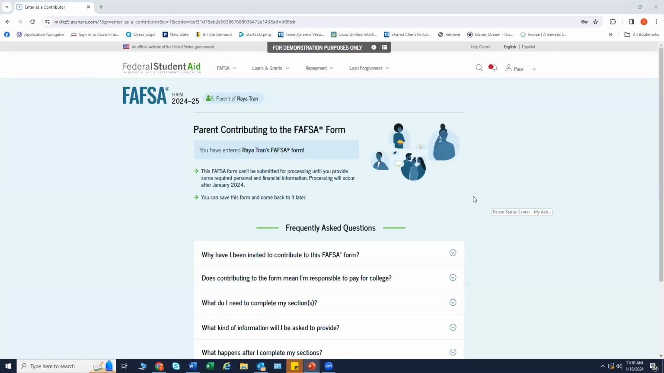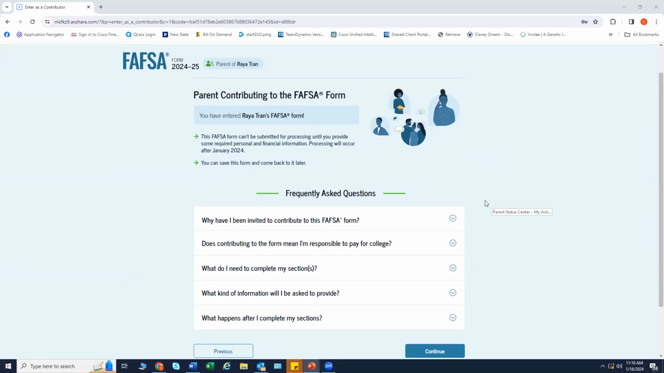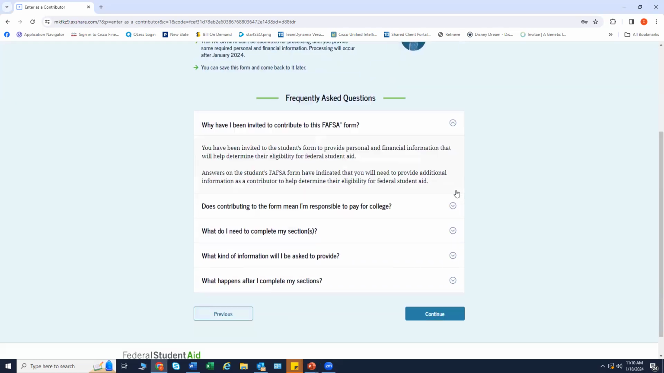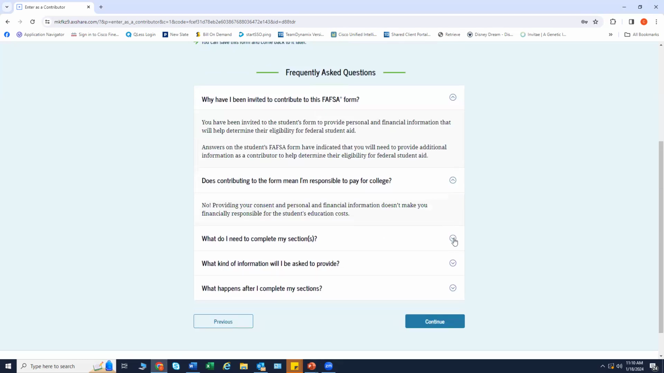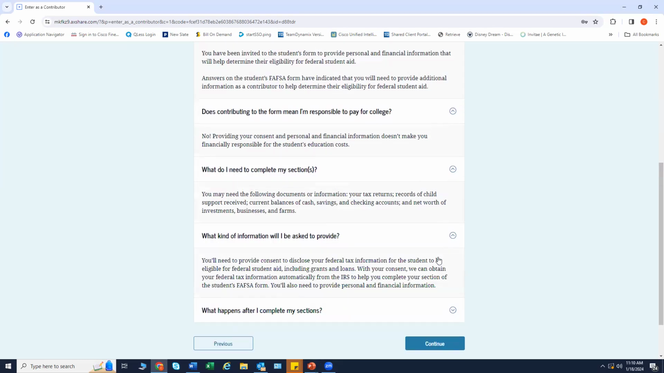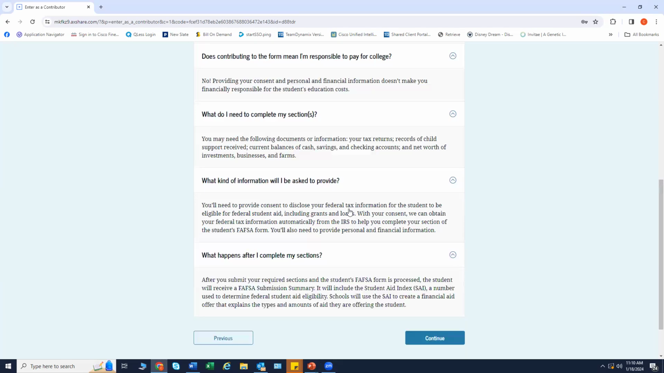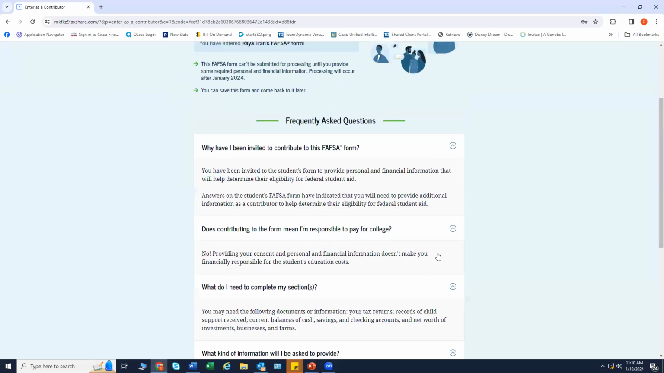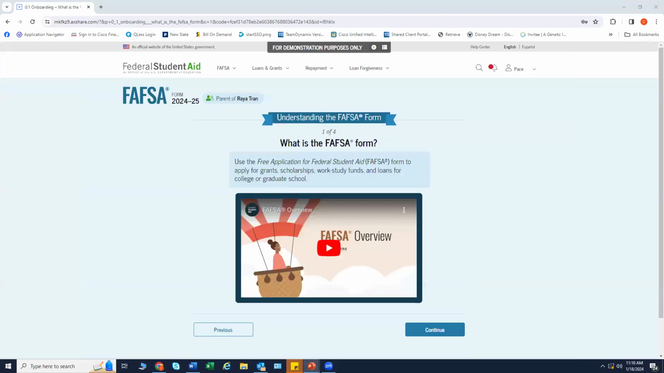This page provides information about being a contributor on the FAFSA form. A lot of the questions parents have can simply be answered by reading these provided helpful questions. Again, it's so handy. Over here, there are drop down boxes informing the parent about some commonly asked questions. And again, just like the student was presented, the parents are also presented a parent onboarding section.